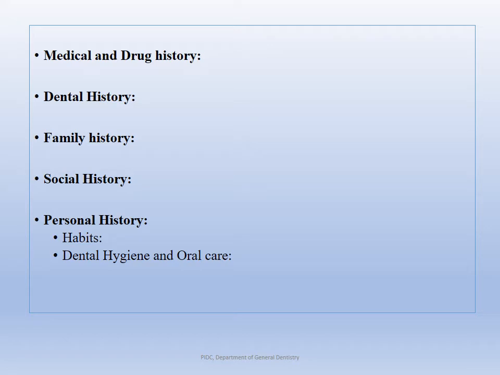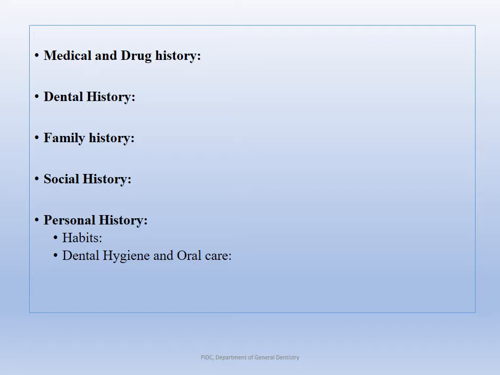So that is dental history. Then moving on to family history, any known genetic or familial conditions that exist in their family are important for a family history. And social history: what about the patient's social condition?